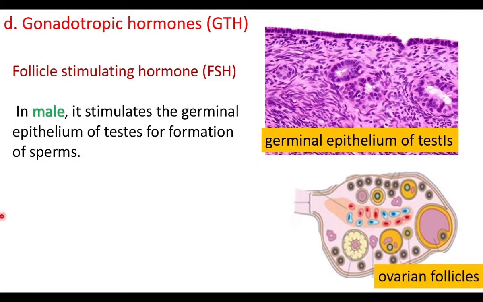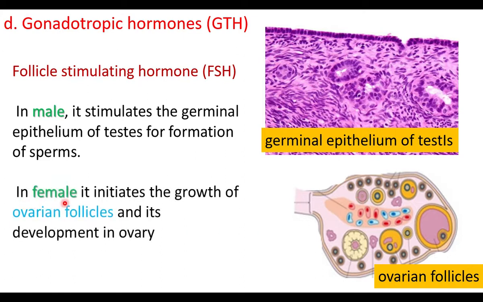In female, the ovary has many follicles. Follicle cell growth is influenced by FSH. In female, it initiates the growth of ovarian follicles and their development in the ovary. Ovarian follicles grow inside the ovary. The mature follicle contains the ovum. Growth of the ovarian follicle is influenced by FSH in female. In male, it stimulates sperm production.